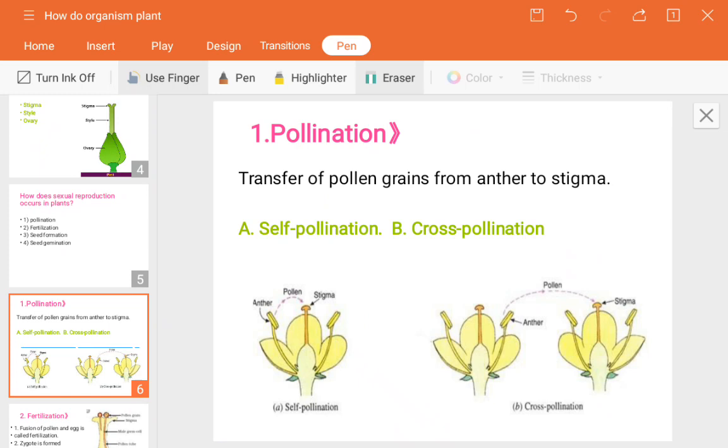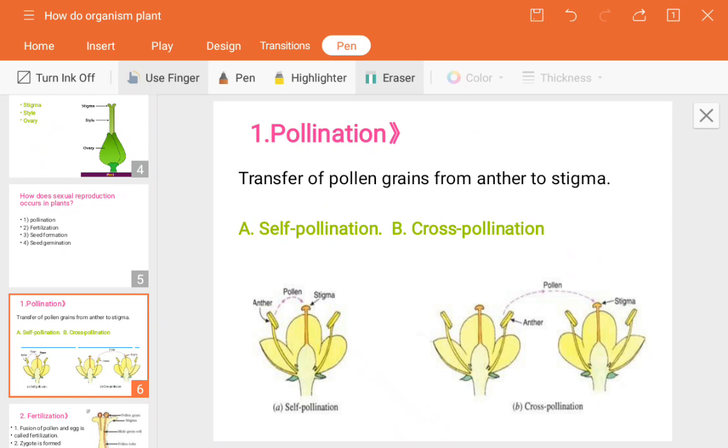I hope you have seen most of the bees and insects sit on the flower just to take up the sweet nectar. Whenever they consume the nectar, the pollen grains, the small colored portion you can see, get attached to their body. That is nothing but the pollen grains, which just transfer from one flower to another flower.